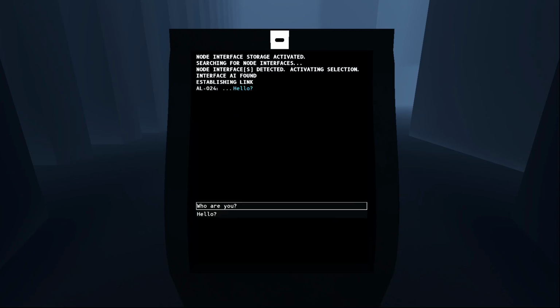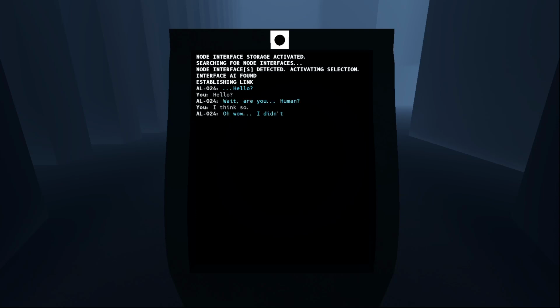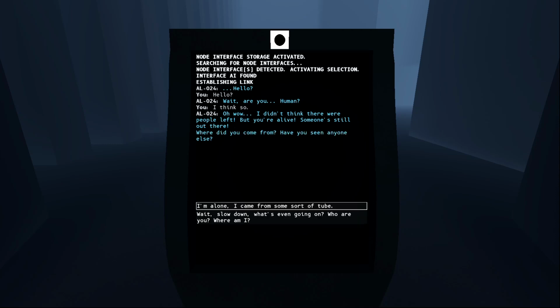Interface AI found. Establishing link. Hello? Hello. Wait, are you human? I think so? Oh wow, I didn't think there were people left. But you're alive. Someone's still out there. Where'd you come from? I'm alone. I came from some sort of tube. Wait, slow down. What's even going on? Who are you? Where am I?